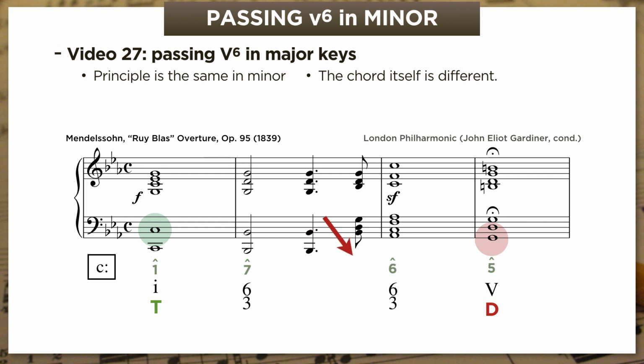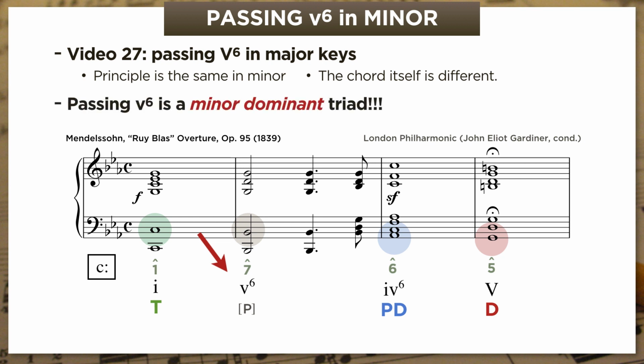Now in this case, the second connecting chord is just a regular predominant, a minor 4/6. But the first connecting chord, the passing 5/6, isn't like any 5 chord we've seen before. It's a first inversion minor dominant triad. Think about this for a second. In almost 30 videos, this is the first time we've ever seen a dominant triad in minor that didn't have raised scale degree 7 in it. Well, this is pretty much the one time you ever get to use the minor dominant in the classical style, as a passing chord to help our bass line walk down from tonic to dominant.